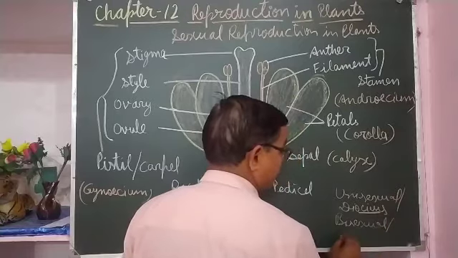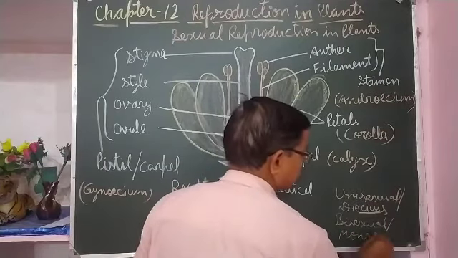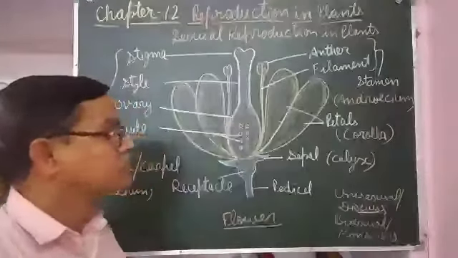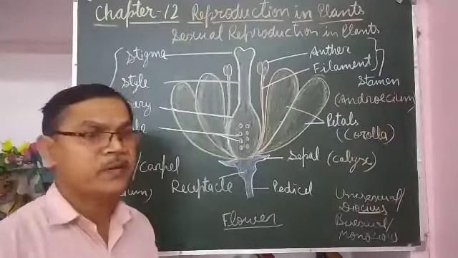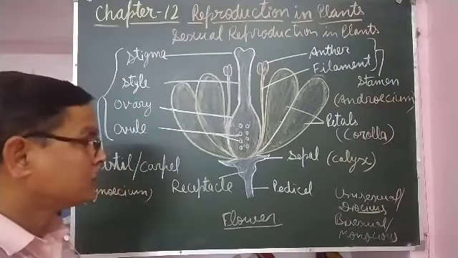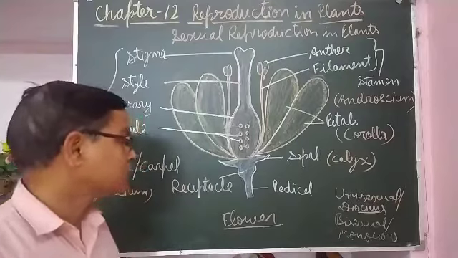And the flowers which bear both male and female parts, they are called bisexual flowers, or monoecious. Monoecious, mono means one, oecious means house, means both male and female parts are found in the same flower. That type of flowers are called monoecious flowers or bisexual flowers.